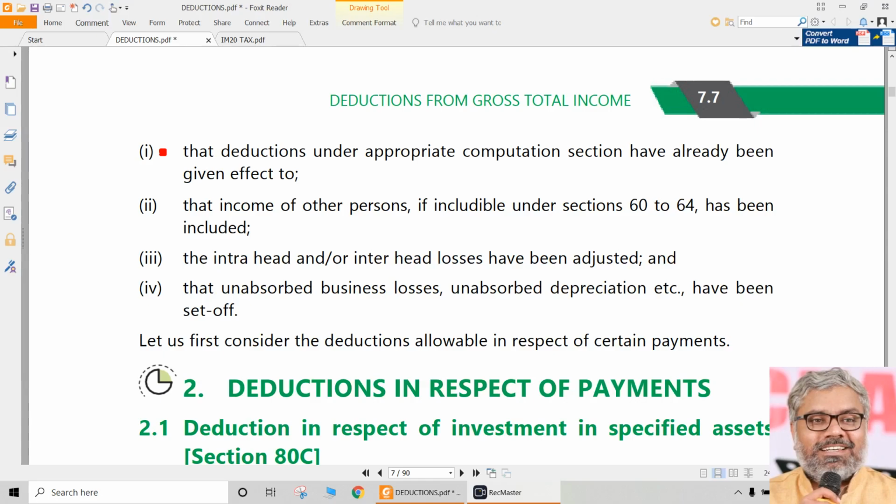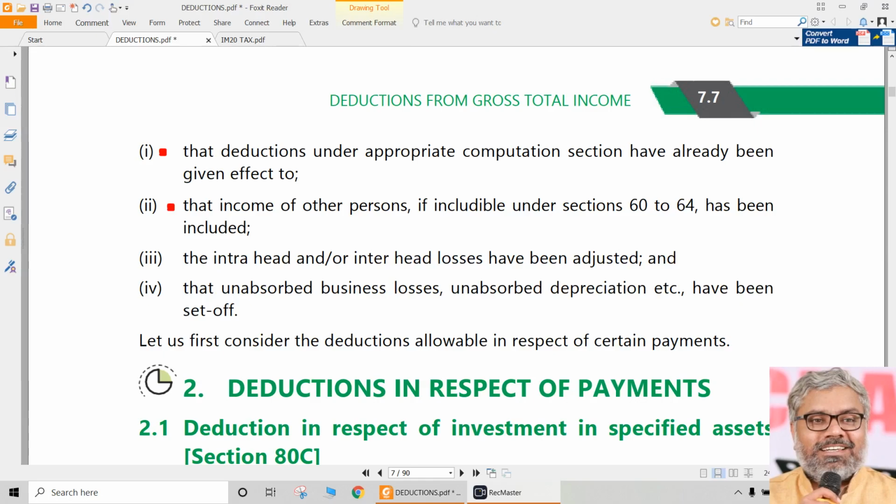These are the ones which are available in respective heads of incomes, like for example in salaries section 16, in income from house property section 24, and similarly so many sections in PGBP. Whatever appropriate deductions or exemptions are available in those heads of incomes, those are already given.